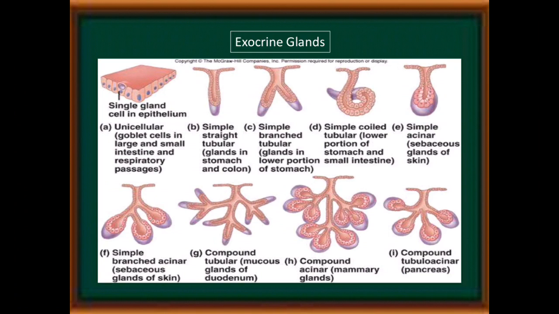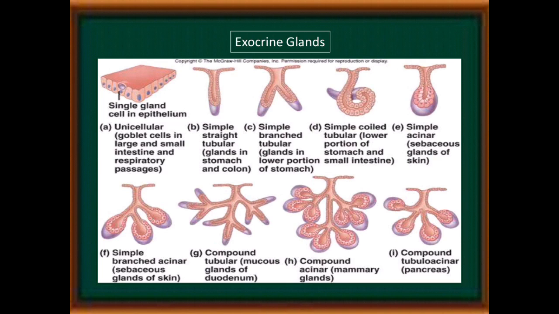See the types of exocrine glands. Single-celled glands, cells in epithelium, unicellular, for example goblet cells in the large and small intestine and respiratory passage. Simple straight tubular gland in stomach and colon. Simple branched tubular glands in the lower portion of the stomach. Simple coiled tubular, lower portion of stomach and small intestine. Simple acinar, that is sebaceous glands of skin.